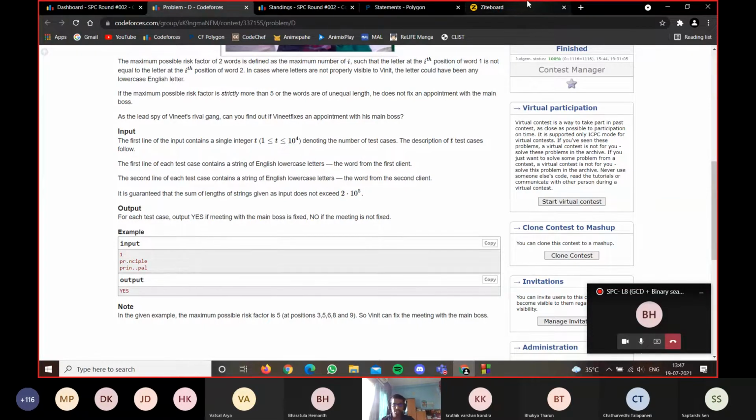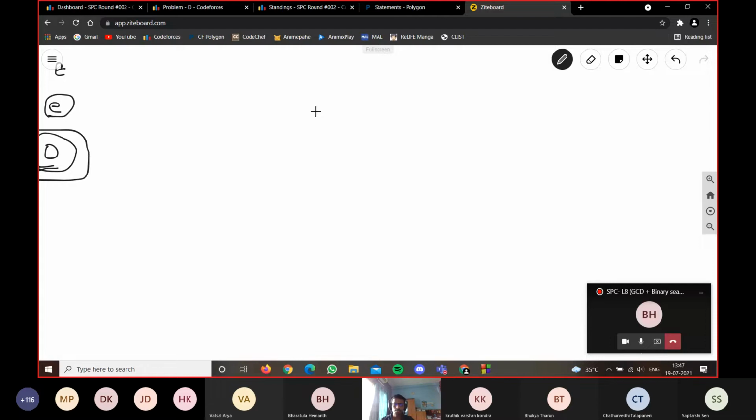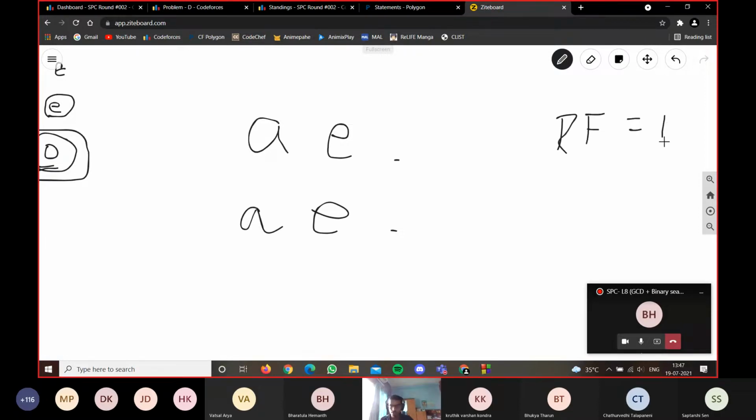So one error I had seen in this problem was, what most of you did is, if the two characters are same, you didn't count it for risk factor, or if it is different, you counted it. So the contradictory example would be this, AE dot, AE dot. So here, according to the code that many people wrote, if both the letters are the same, it won't be counted to risk factor. So according to that code, the risk factor for these two strings would be 0.